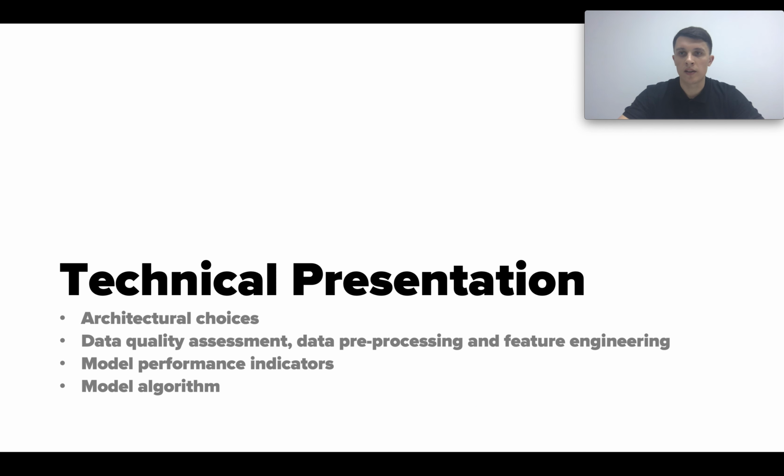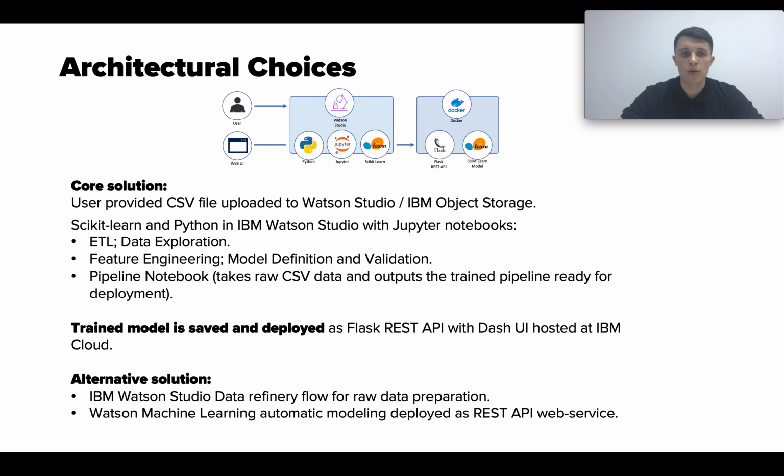Next, let's see some technical details. The core solution is a user-provided CSV file uploaded to Watson Studio, IBM Object Storage, scikit-learn and Python, and IBM Watson Studio with Jupyter notebooks. There are several notebooks created for the project and documented in the README file: ETL, data exploration, feature engineering, model definition and validation, and the final pipeline notebook, which takes the raw CSV data and outputs the trained pipeline ready for deployment.